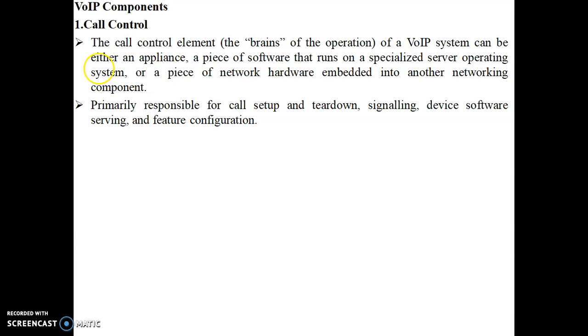The important role of call control is to take care of the calls initiated during the VoIP communication, do the data transfer, make the communication smooth, and later tear down the connection. Providing a good signal strength is taken care of by the call controller.